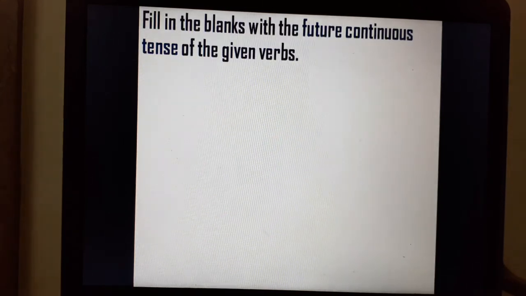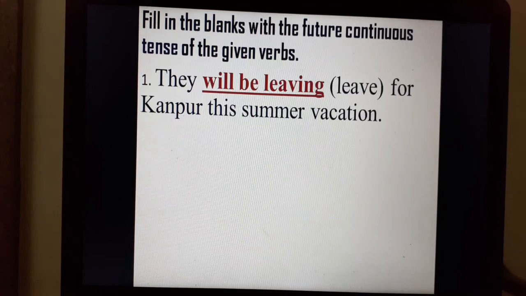Let's see one more exercise for future continuous tense. Fill in the blanks with the future continuous tense of the given verbs. Sentence number 1. They will be leaving for Kanpur this summer vacation. The verb is leave, and as we know the structure for future continuous tense is will be plus verb's first form plus ing. So we have written will be leaving.